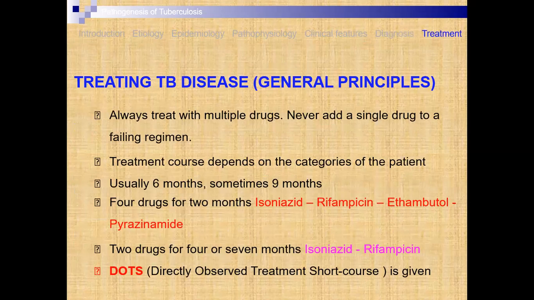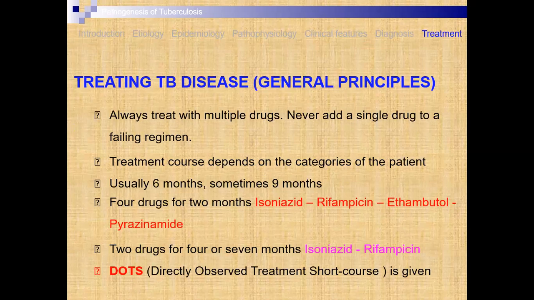Then treating TB disease: always treat with multiple drugs, never add a single drug to a failing regimen. Means not a single drug should be given, but a combination therapy, so that a broad spectrum of activity is found. Because two drugs show a variety of actions, but the target is the same. The treatment course depends upon the category, which type of TB it is, dry TB or wet TB. Usually 6 month treatment or sometimes 9 month treatment is given.